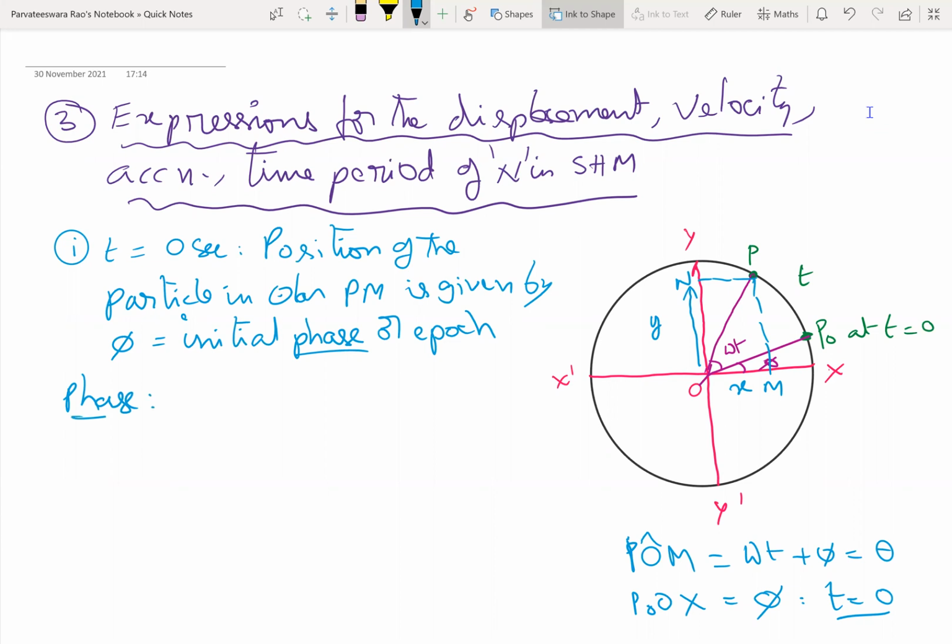So phase represents the state of a particle in the periodic motion.